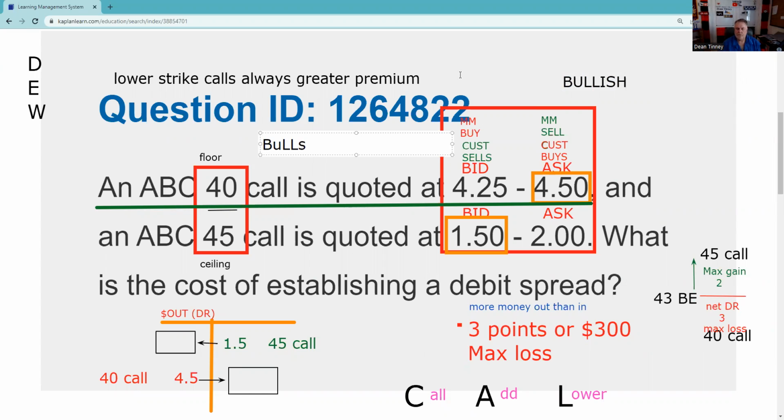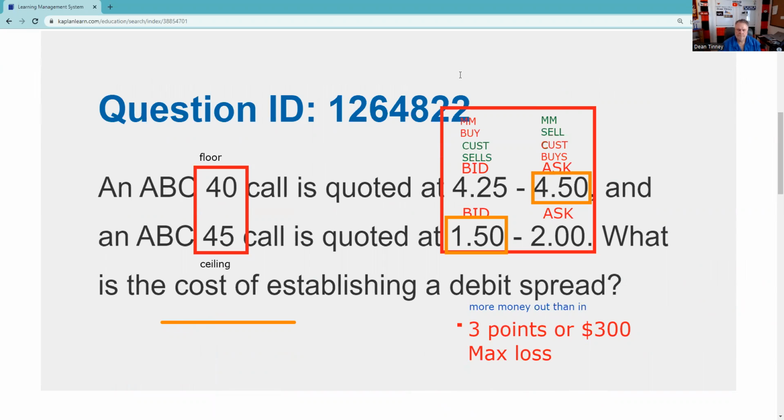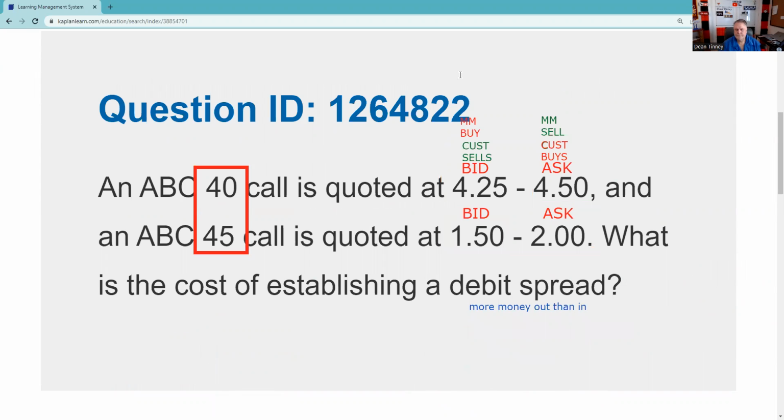Okay, so let's review here. Let's go all the way back. ABC 40 calls quoted at 4.25, 4.5. ABC 45 calls quoted at 1.5, 2. What is the cost of establishing the position?